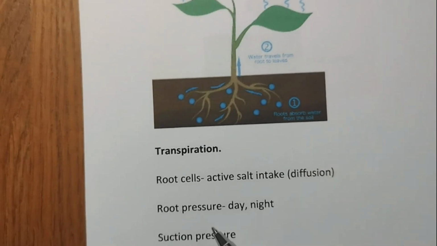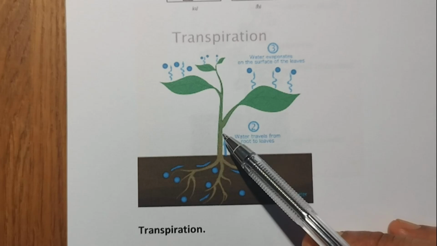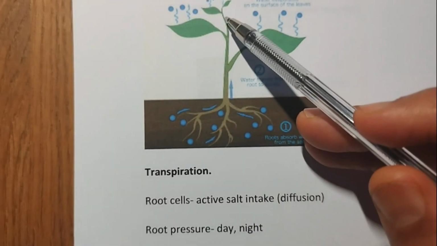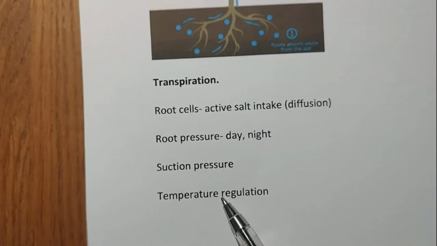Transpiration helps in absorption and upward movement of the water and minerals that are dissolved in the water from roots to the leaves. It also helps in temperature regulation for the plant.